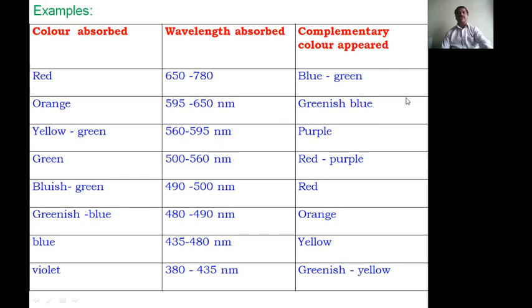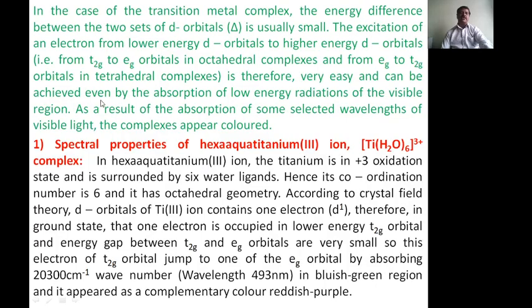If red is absorbed, 650 to 780 nanometer, then it appears blue green. Therefore when red radiation of the light is absorbed, the blue and green color of that substance will be observed. And these are just a preliminary idea regarding the complexes.